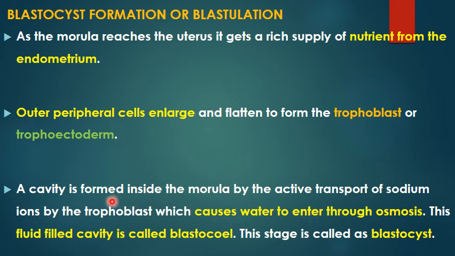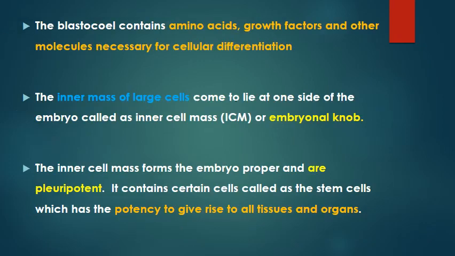As a result, a fluid-filled cavity will be formed inside this stage, and this fluid-filled cavity is called blastocoele. And when this fluid-filled cavity is formed, referred to as blastocoele, this embryonic stage is called blastocyst. And this blastocoele contains amino acids, growth factors and other molecules necessary for cellular differentiation that is needed for the formation of the embryo.